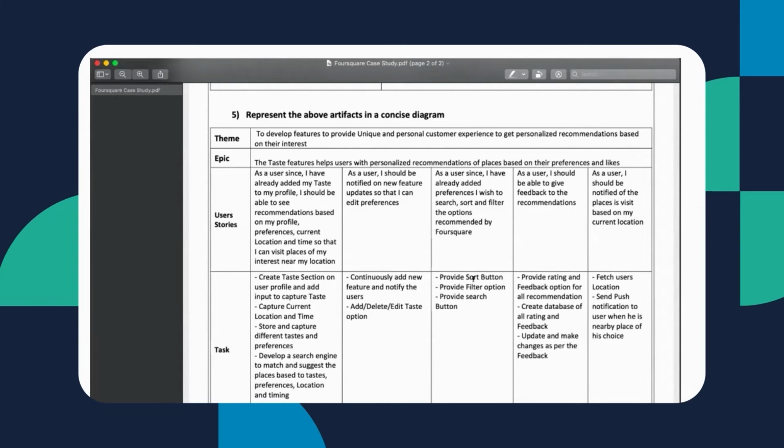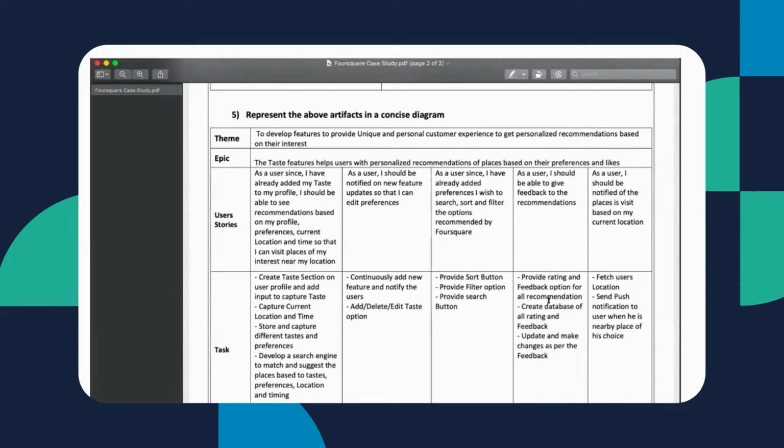For that, there are different filter and sorting options which we need to add so that it will be easier for user to finalize what they want to do. The next one would be, as a user, I should be able to give feedback to the recommendation.